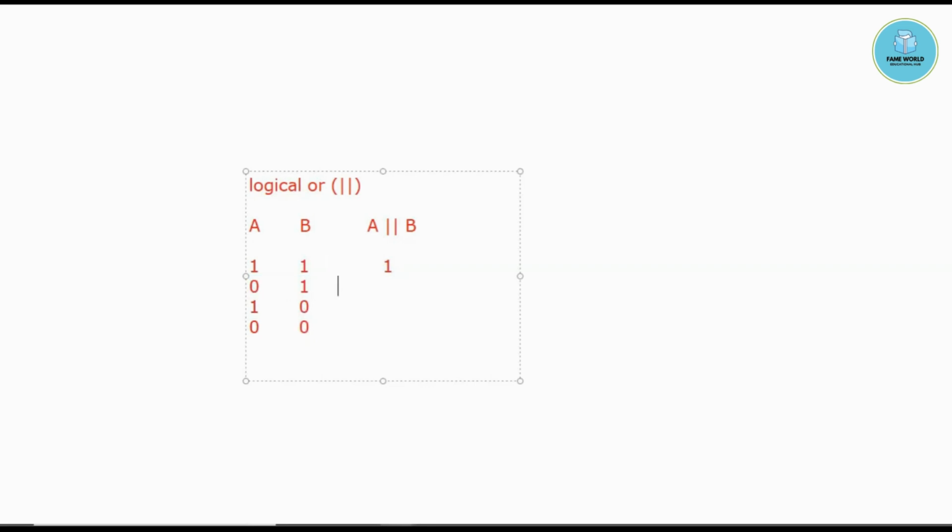So whenever we have a single true condition, it will just give us true only. Now in this case we are having all the conditions false, all are 0, so we will get 0, false.